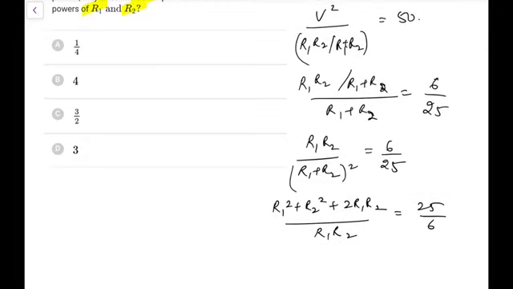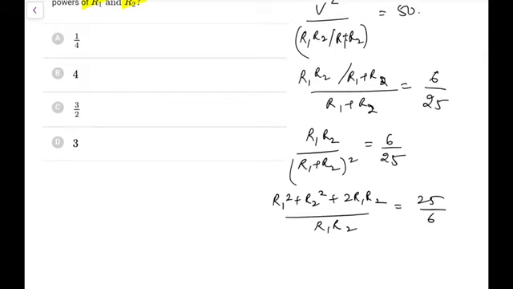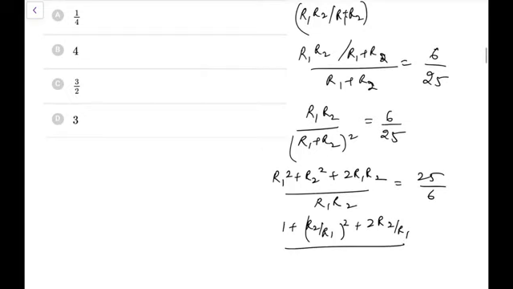So if I divide it, we can divide the complete thing by R1 square on both sides. So what you will get, 1 plus (R2 by R1) whole square plus 2 R2 by R1 you will get, and here what you will get is dividing by R1 square, so it would be again R2 by R1, that would be 25 by 6 here.